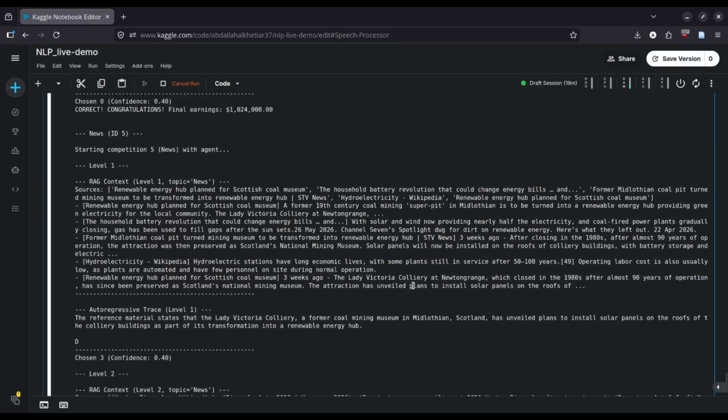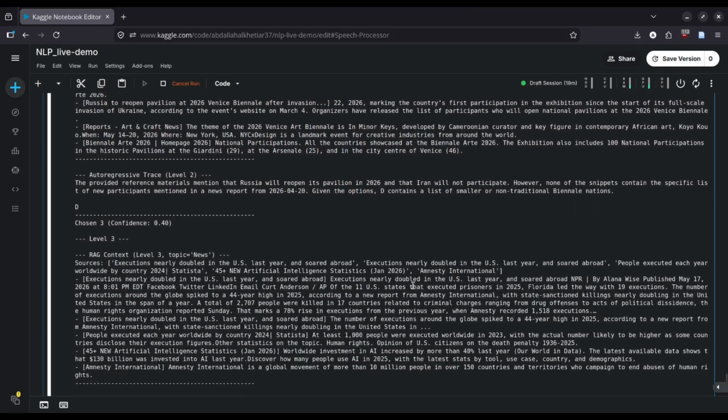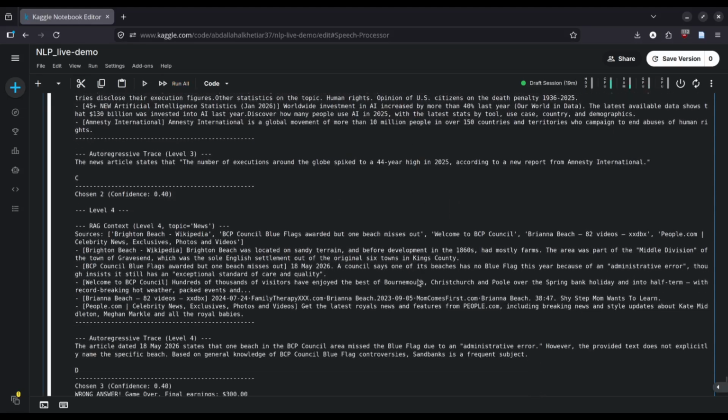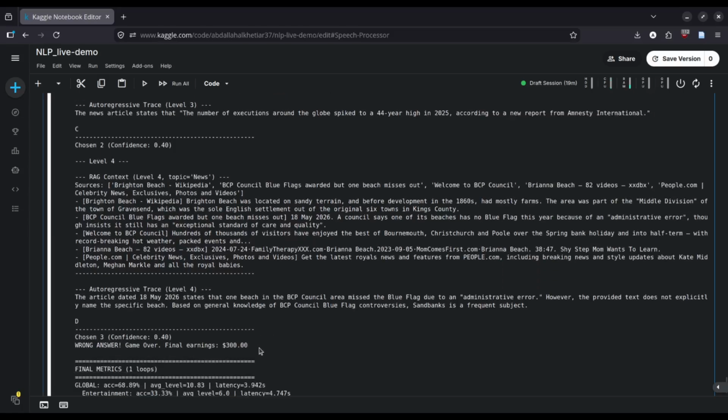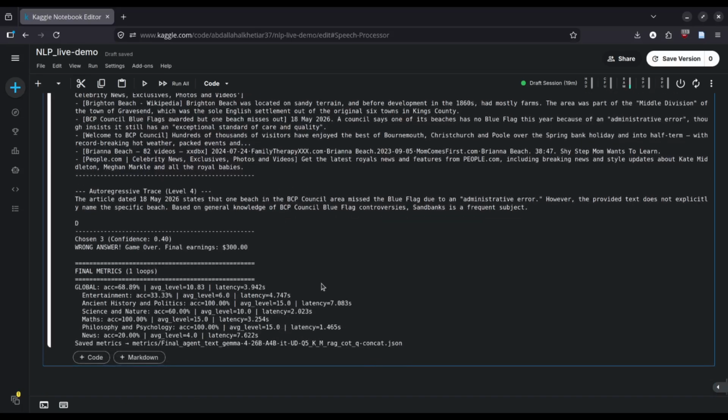For the last category, however, we noticed that it would suffer quite a lot because providing the right context that it needed was difficult, and the level that it reached was 4 in this case. And these are the global accuracies and metrics. Now, one thing to note is the accuracy that we're mentioning here is not true statistical accuracy as number of correct answers over total questions, but it's more of a progression rate.